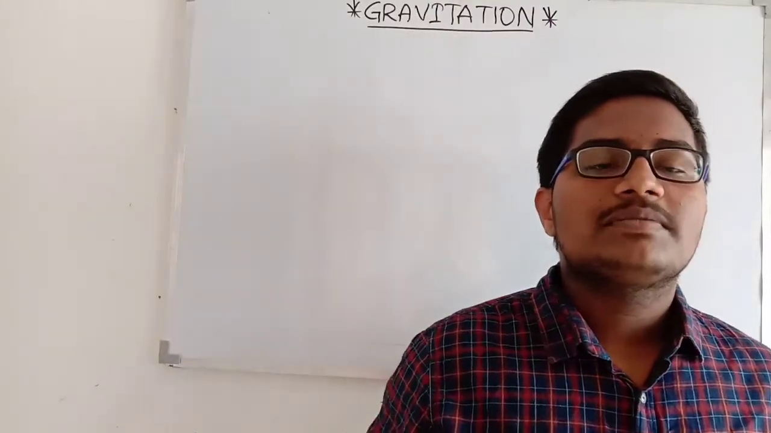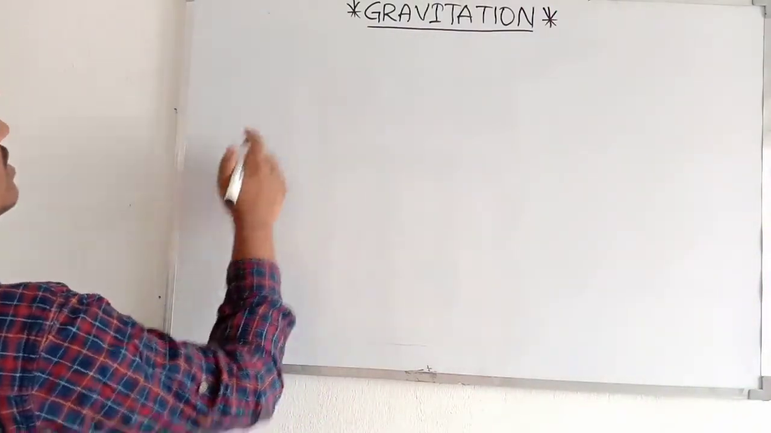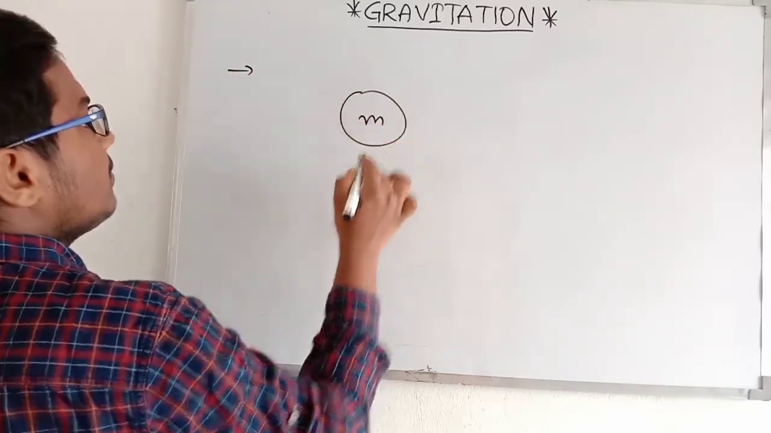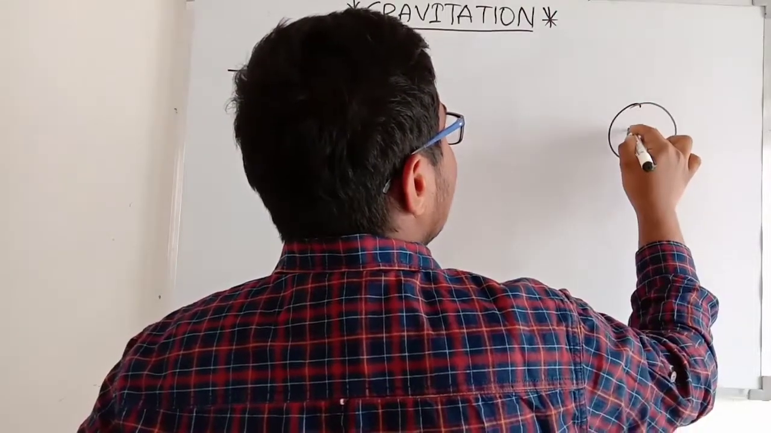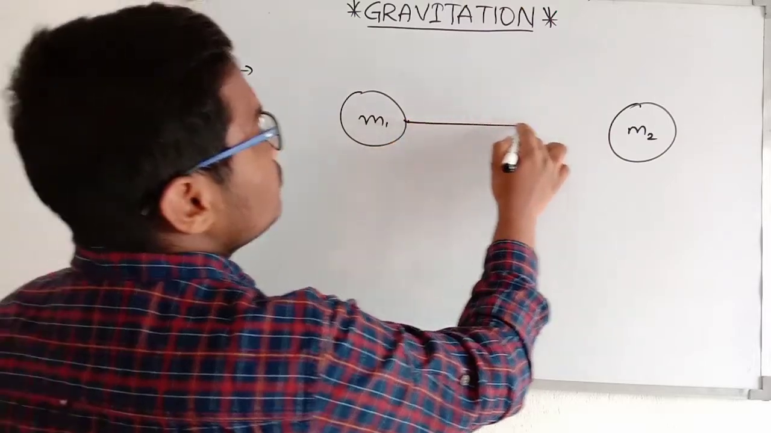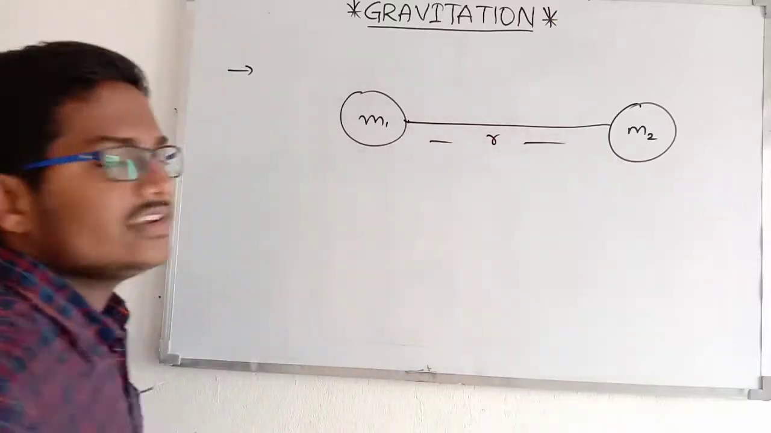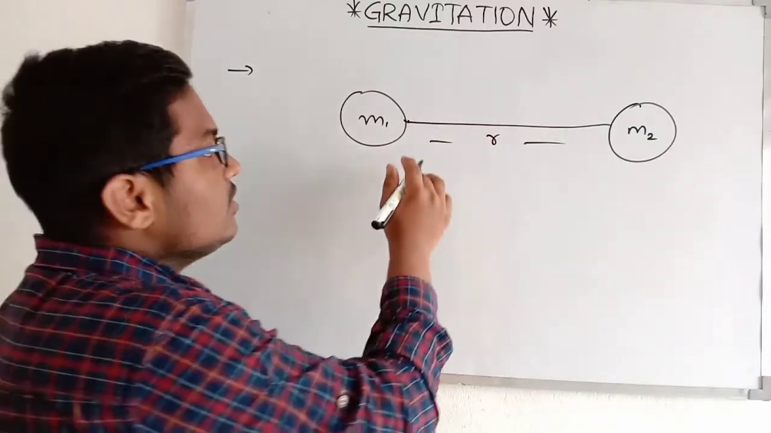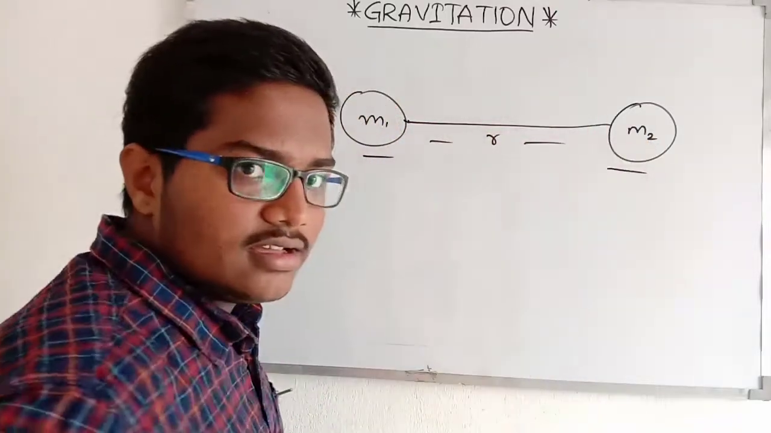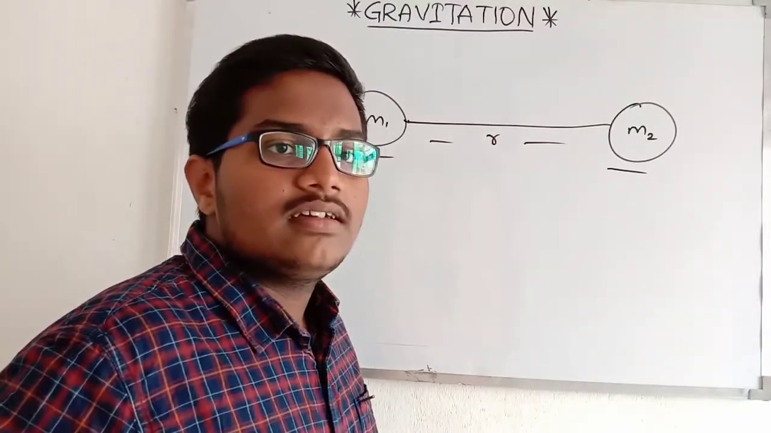So first of all, what is meant by gravitation? Gravitational force. Let's take an example. There is a mass m1 and there is another mass m2. Let me assume that the distance between the two masses is r. Is there any force between these two masses on each other? How is the force applied and why is the force applied?